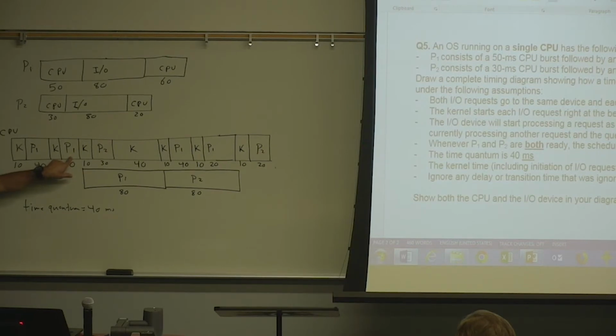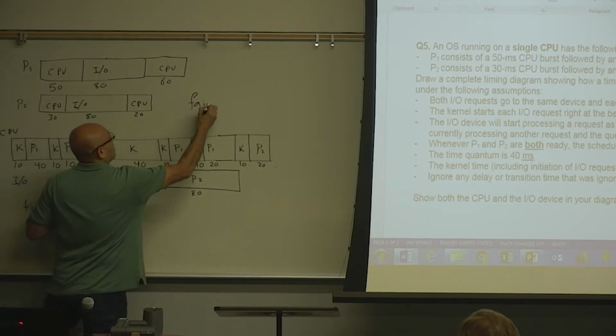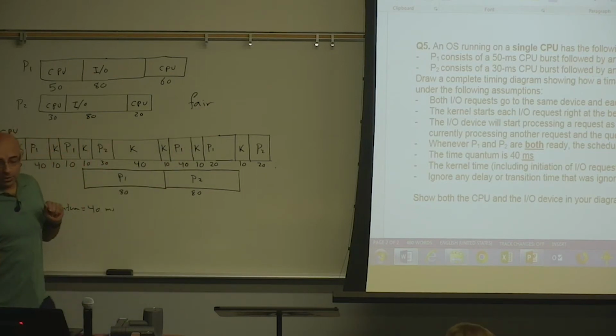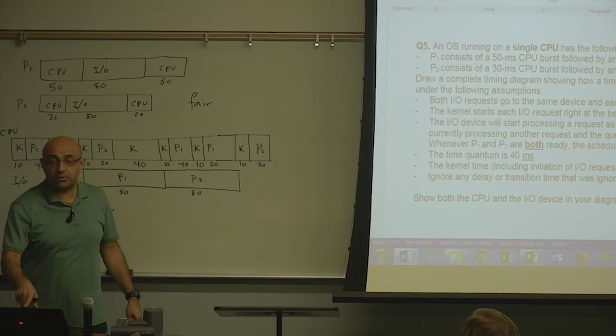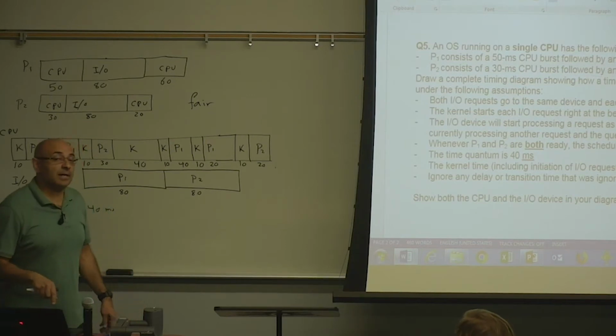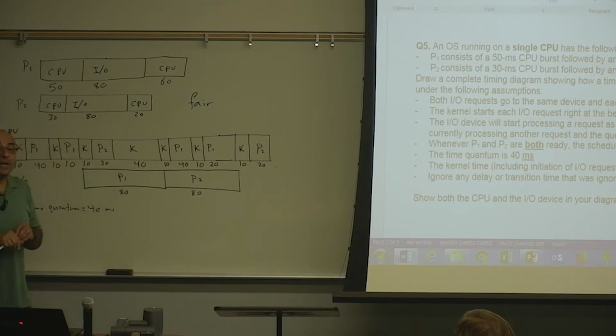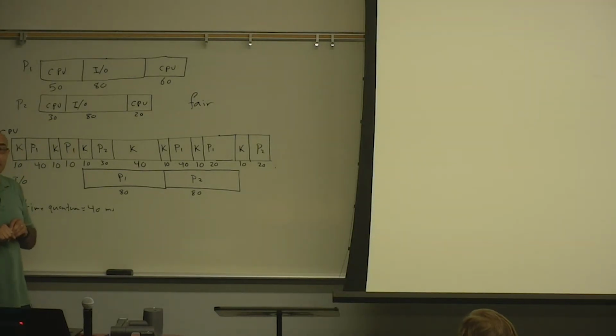So you were assuming fairness. Yeah. You are assuming that the scheduling algorithm is fair. But see, this rule, when we say that whenever P1 and P2 are both ready, the scheduler will give the CPU to P1, this implies that the scheduling algorithm is not fair. It implies that the scheduling algorithm is biased. It's giving priority to P1.